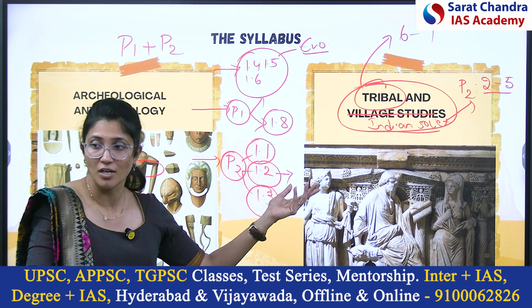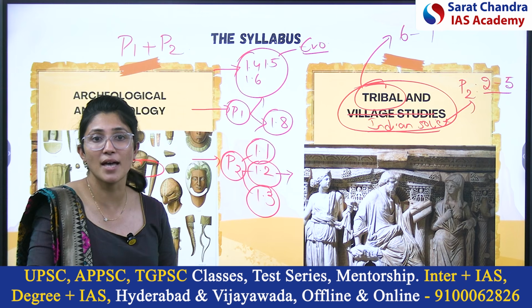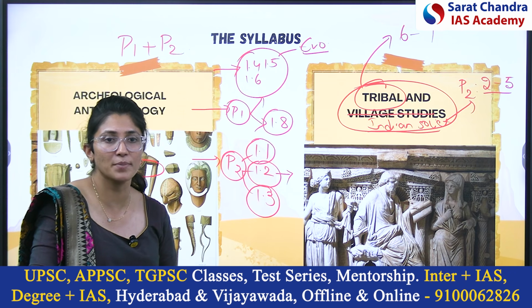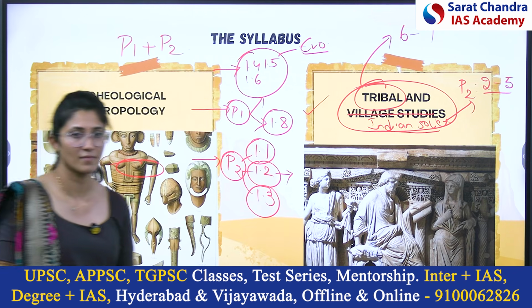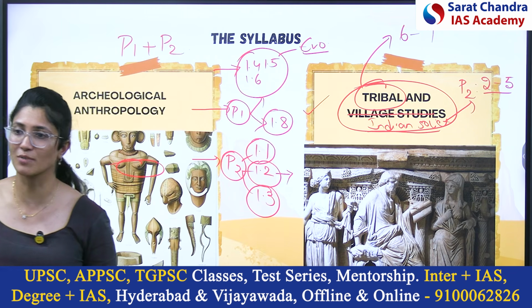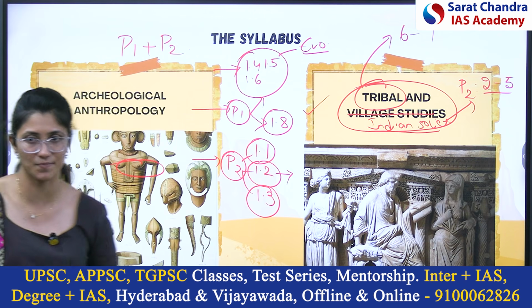Here you can connect with real life examples, especially from current affairs. So examples and case studies dominate in this section. Done. We are completed with the syllabus of anthropology. In detail, we'll discuss.